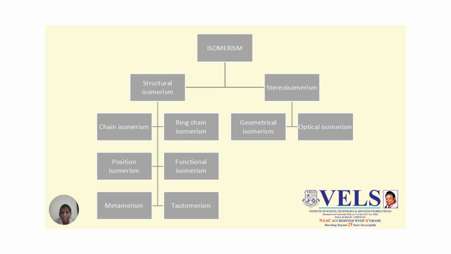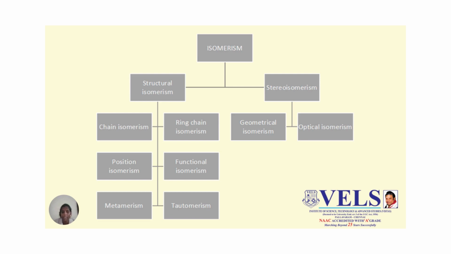The first one is chain isomerism, second is ring chain isomerism, third is position isomerism, fourth is functional isomerism, fifth is metamerism, and sixth is tautomerism. Then stereoisomerism is again classified into two types: geometrical isomerism and optical isomerism. These are all the classifications of isomerism.